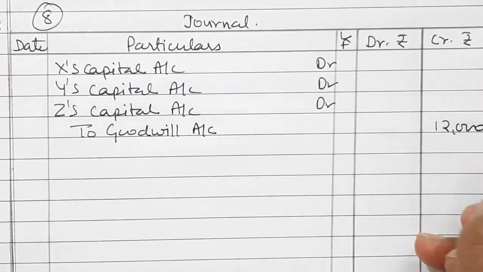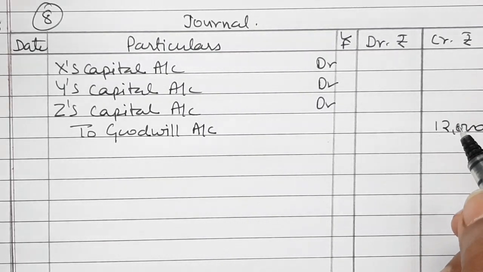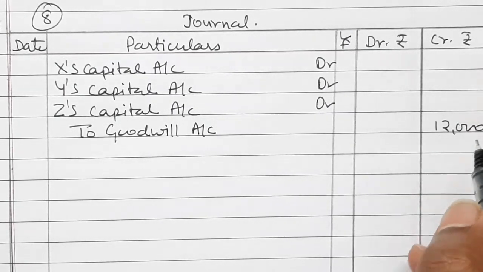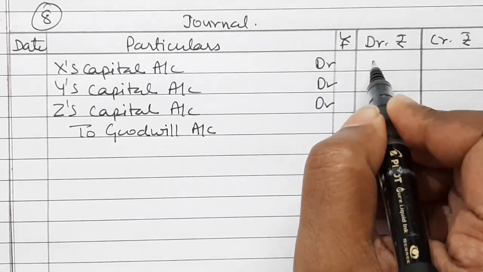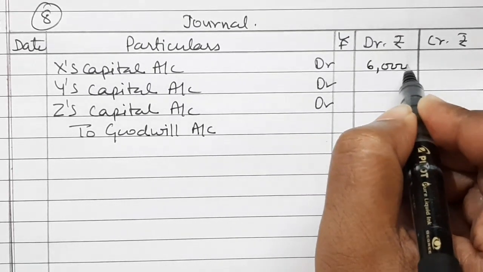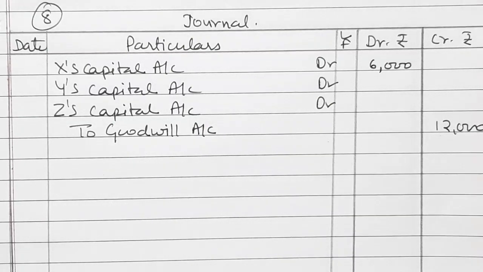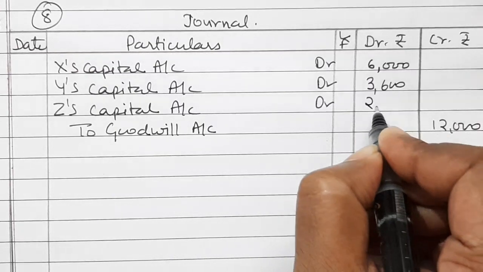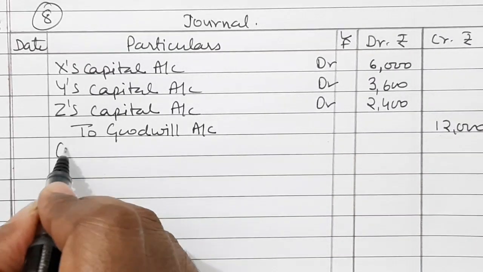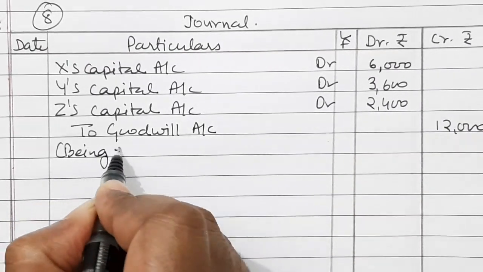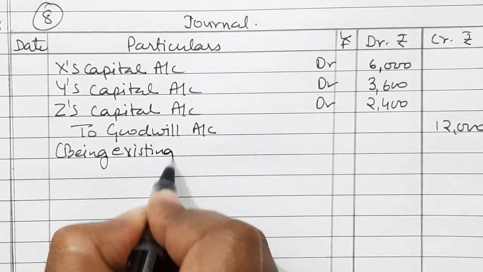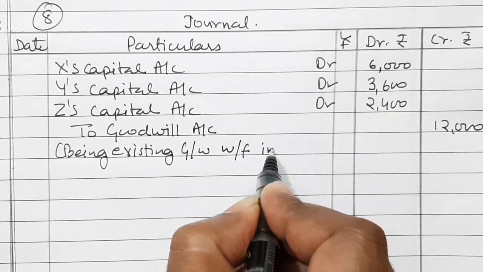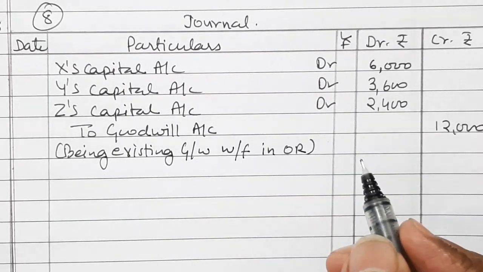So 12,000 will be written off in old ratio, that is 5:3:2. If we break 12,000 in 5:3:2, then X will be 6,000, Y will be rupees 3,600 and Z will be rupees 2,400. Being existing goodwill written off in old ratio.